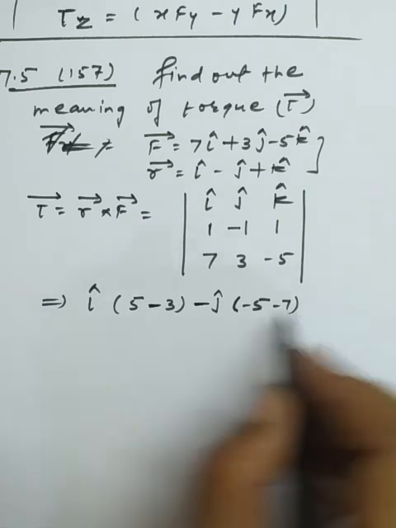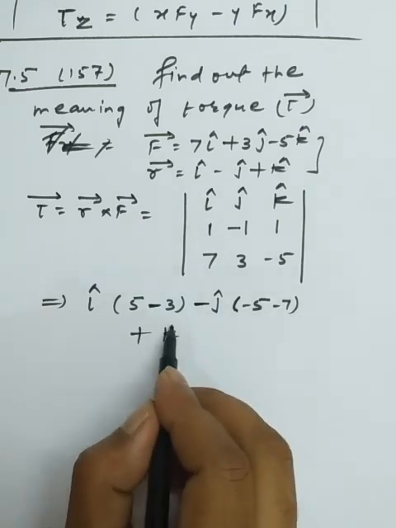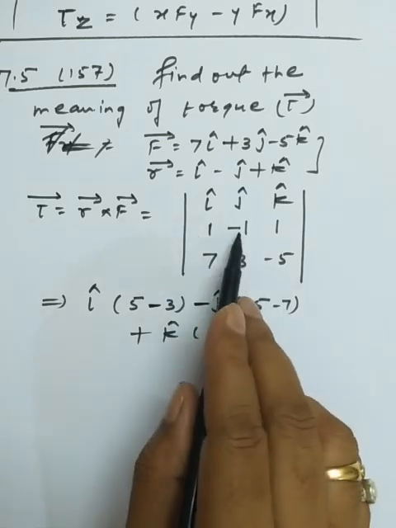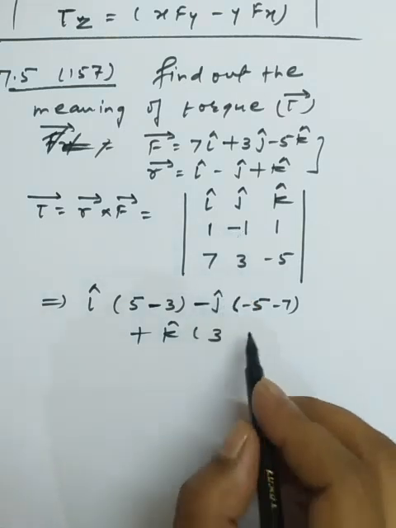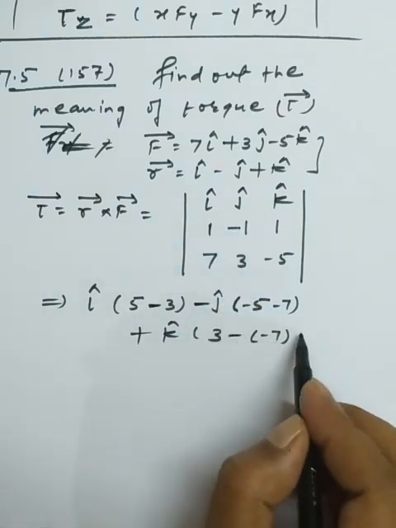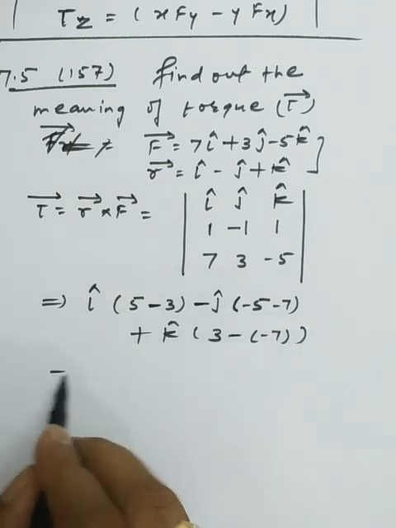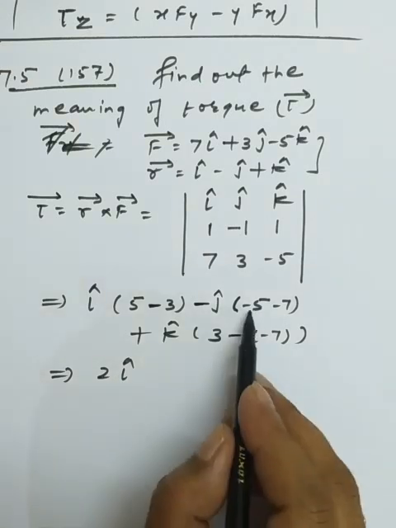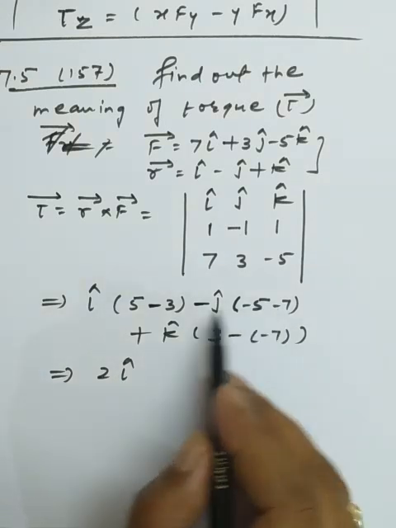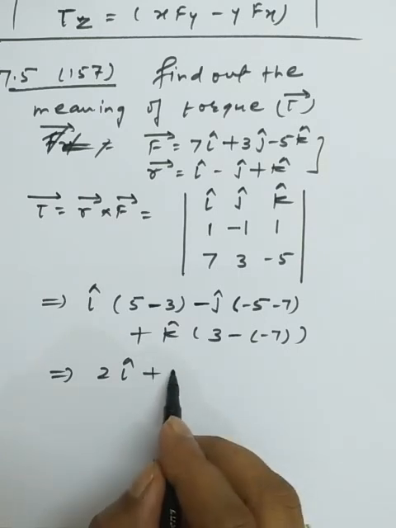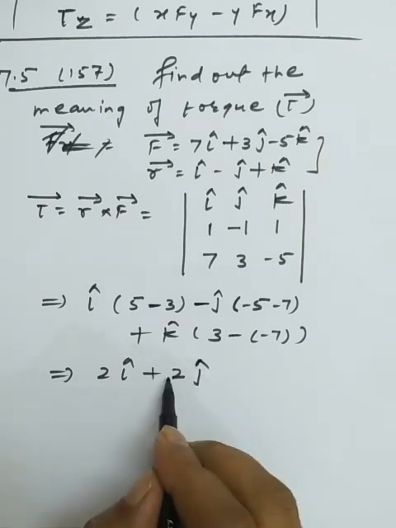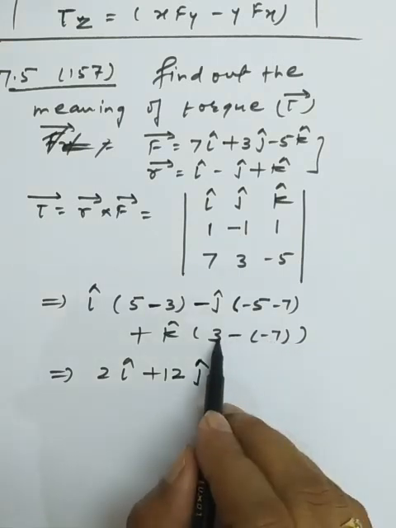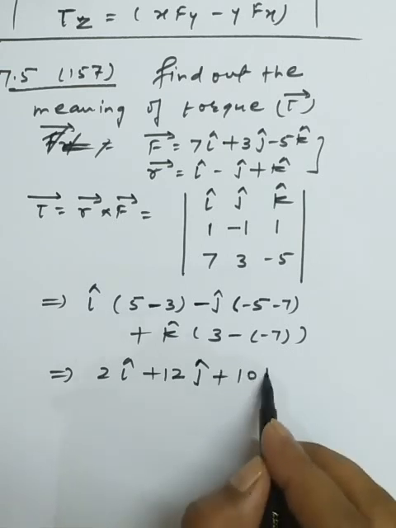Now I explain the k cap. I multiply 1 with 3, which is 3, and the multiplication of minus 1 with 7. So I write minus of minus 7. This is the solution of the third bracket. So I get 2 i cap from that part. Minus 5 and minus 7 is minus 12, and minus minus plus, so we get 12 j cap. Then minus minus plus, 7 plus 3 is equal to 10, so I get 10 k cap.